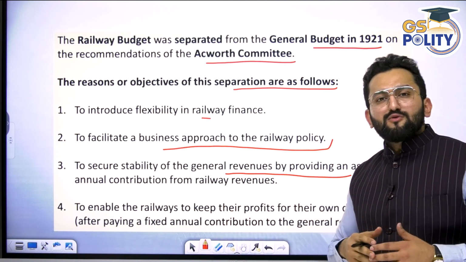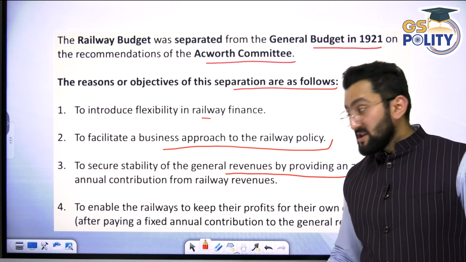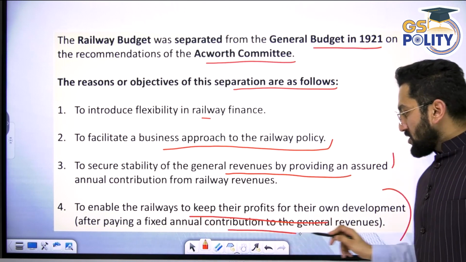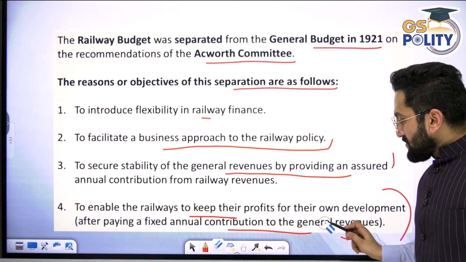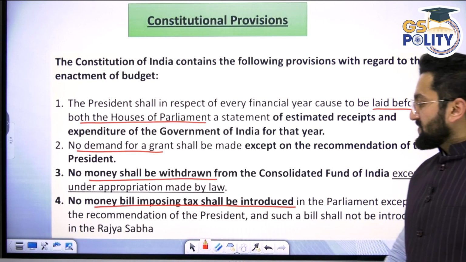But now we have so many forms of transportation, right? We are not just dependent on railways, although railway is the biggest one. The purpose was to enable railways to keep profits for their own development while paying a fixed annual contribution to the general revenue. So this was the purpose of having a separate railway budget, but we don't have a separate railway budget as of now.